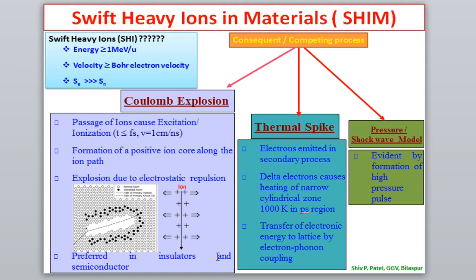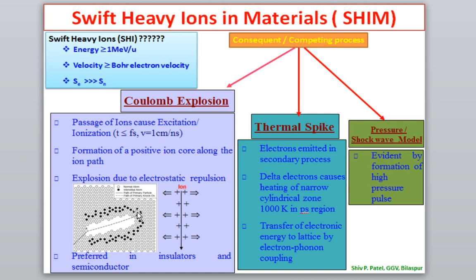That I am giving as an assignment to all students. You have to tell why this Coulombic explosion is very difficult to observe in a metal, but it is observed in an insulator and semiconductor. Okay. So this is an open question to all of you. You have to give the answer on my YouTube channel or to my WhatsApp account.